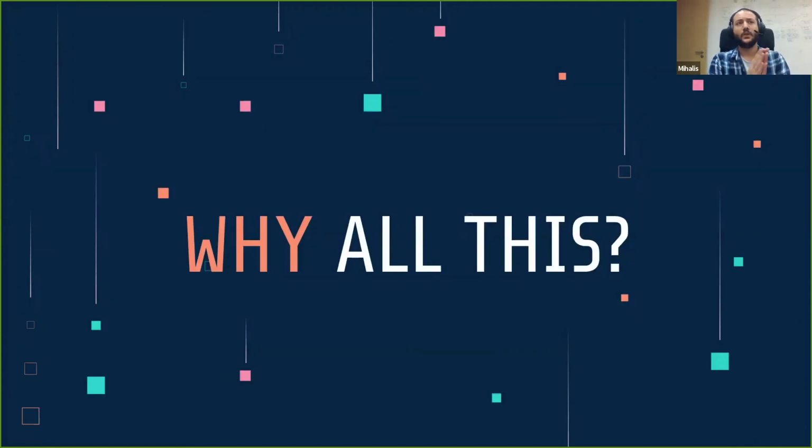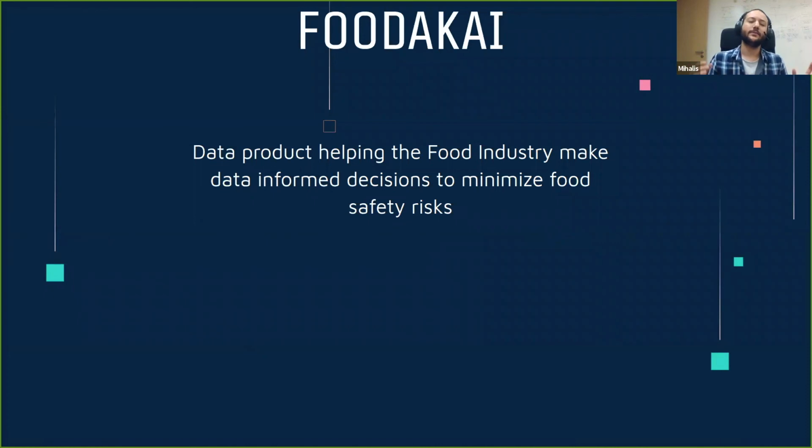However, okay, we've covered all of our data platform. But why are we doing all this? Why did we at Agroknow go into all this trouble to collect all this data and do all this tech stuff? This is because of Fudakai, and Fudakai is our data product. It's a data product that helps the food industry make data-informed decisions in order to minimize food safety risks. And in order to better visualize the end use for this data platform, we'll quickly show a couple of features for our data product.